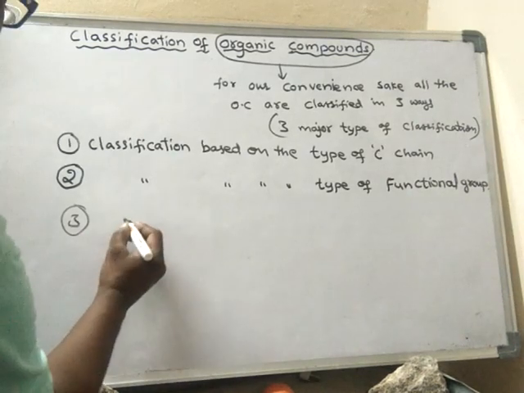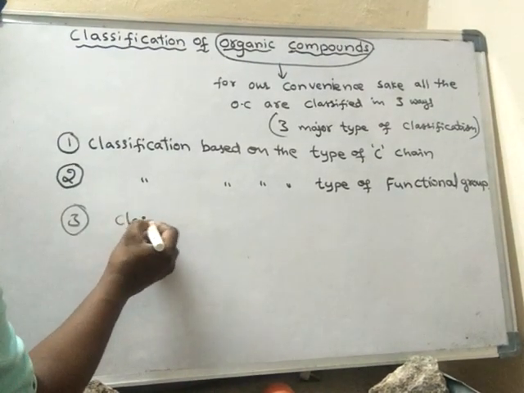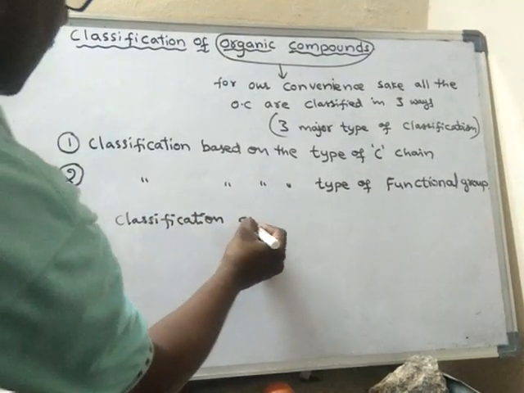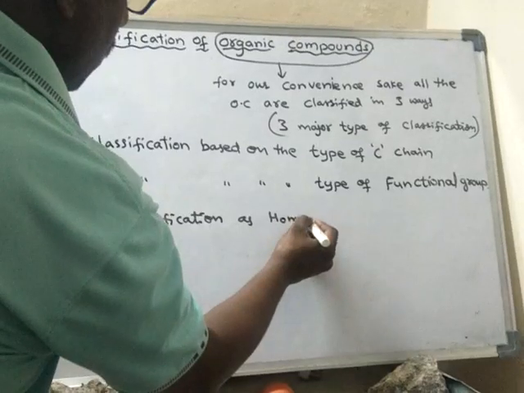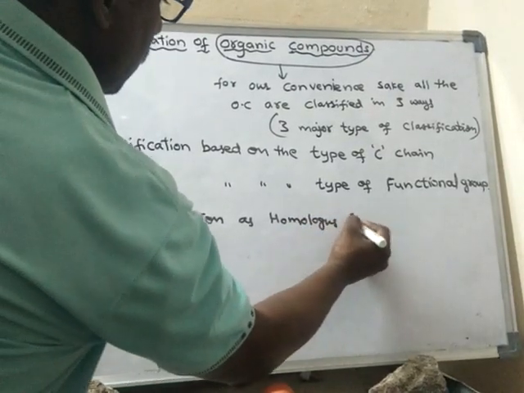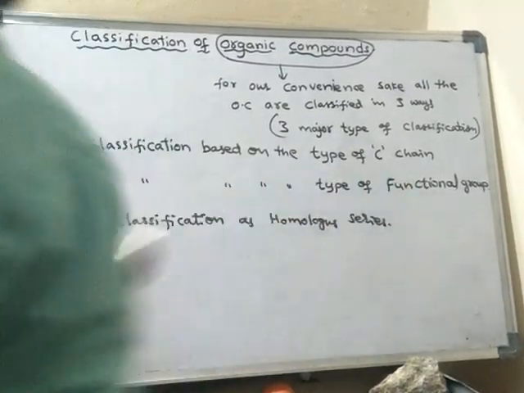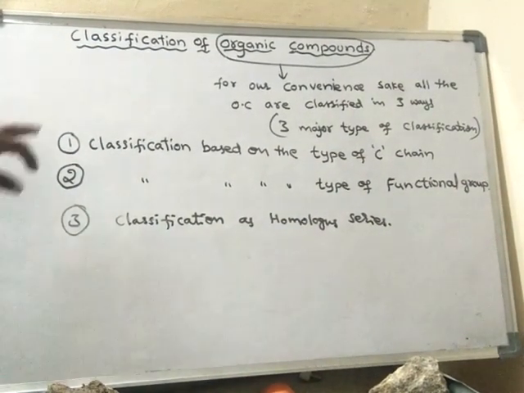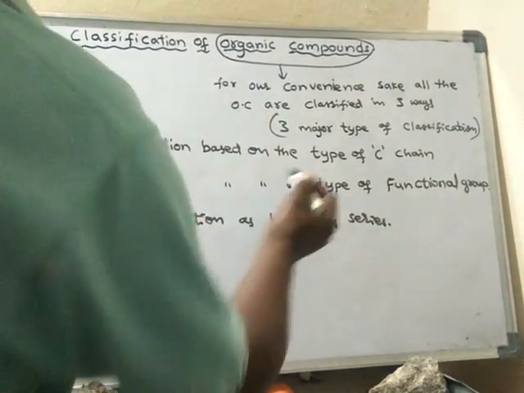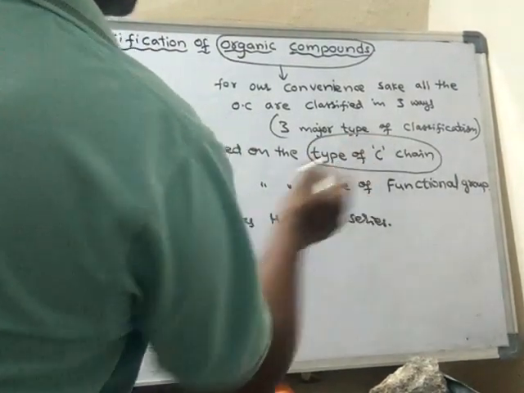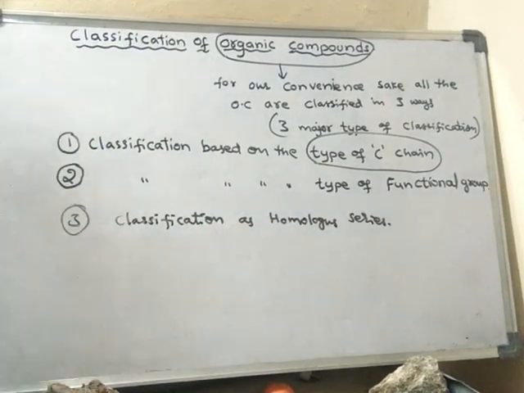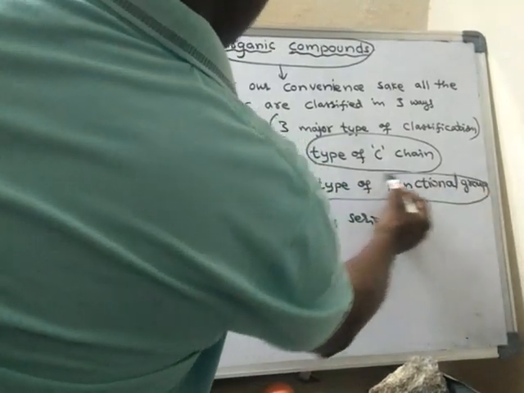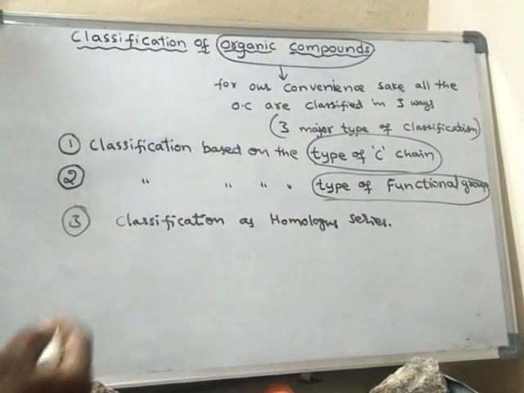The third type of classification is the classification as homologous series. So there are three major types of classification. One is based on the type or nature of the carbon chain. Another is based on the type of functional group present in the compounds.